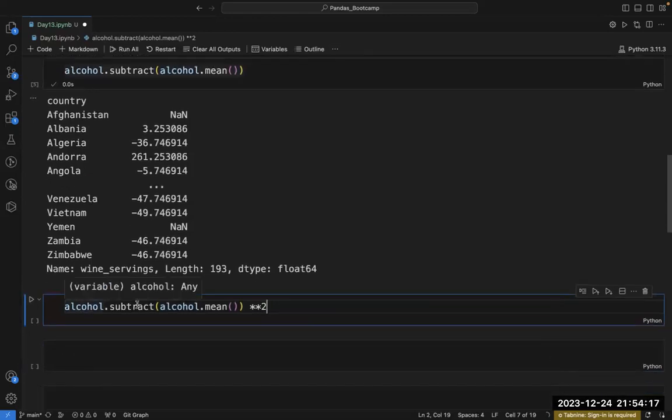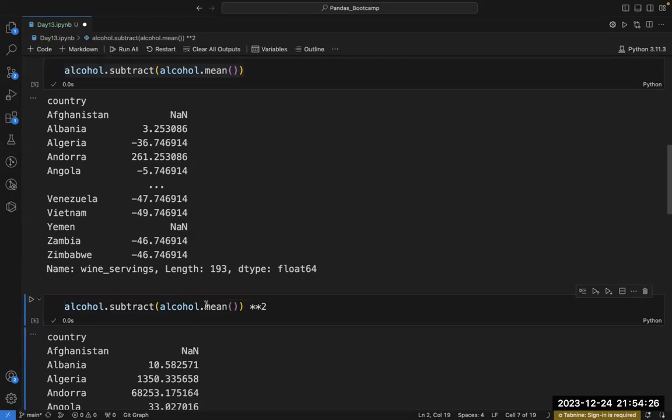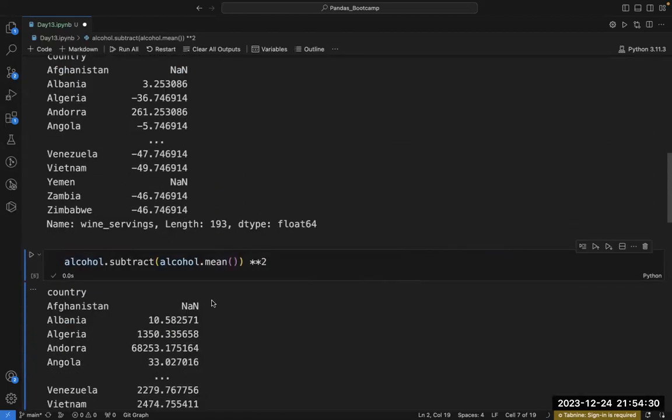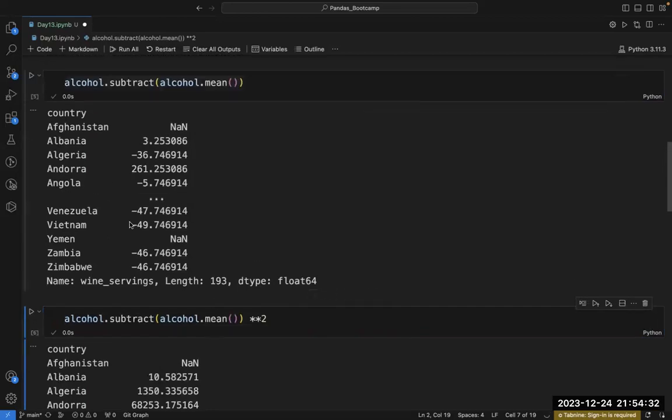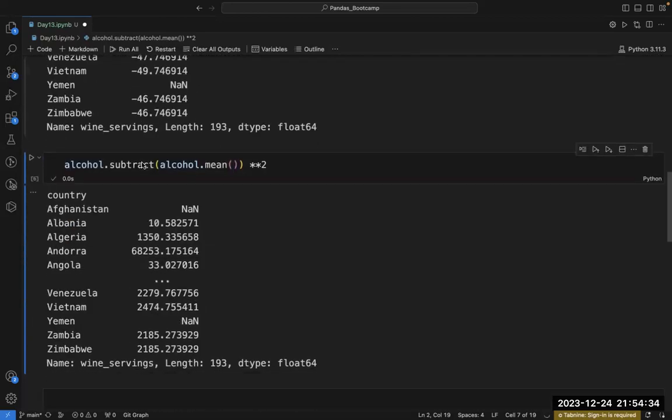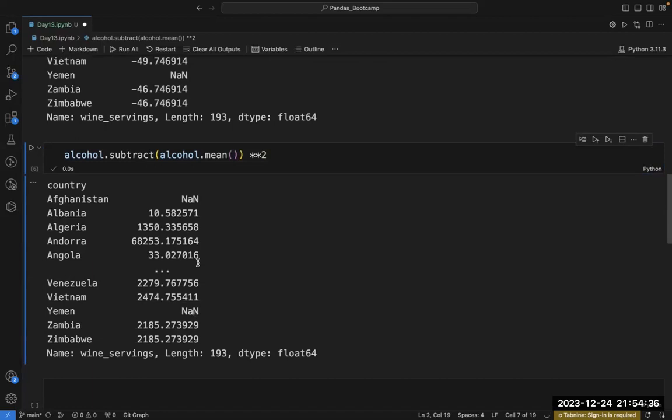If I raise this entire thing to the power 2, I will get the square of all those values. So let's calculate it. Here I am getting the square of all these values. Whatever negative value was here has been ruled out; it becomes positive because we have squared it.